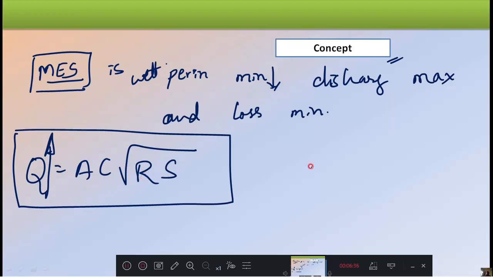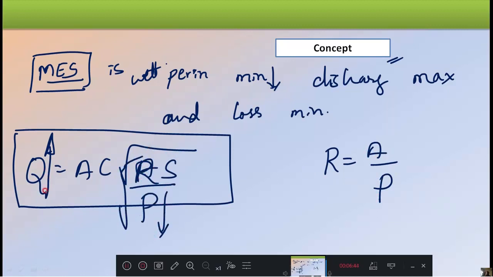That R. This R is there, no? R means what? A by P. Means I can say this is A by P. Then perimeter must be minimum, so that the Q is maximum. Interestingly, even the equation is also agreeing with that: when we get the minimum perimeter, then we will get the maximum discharge. Okay, this concept you keep in mind.